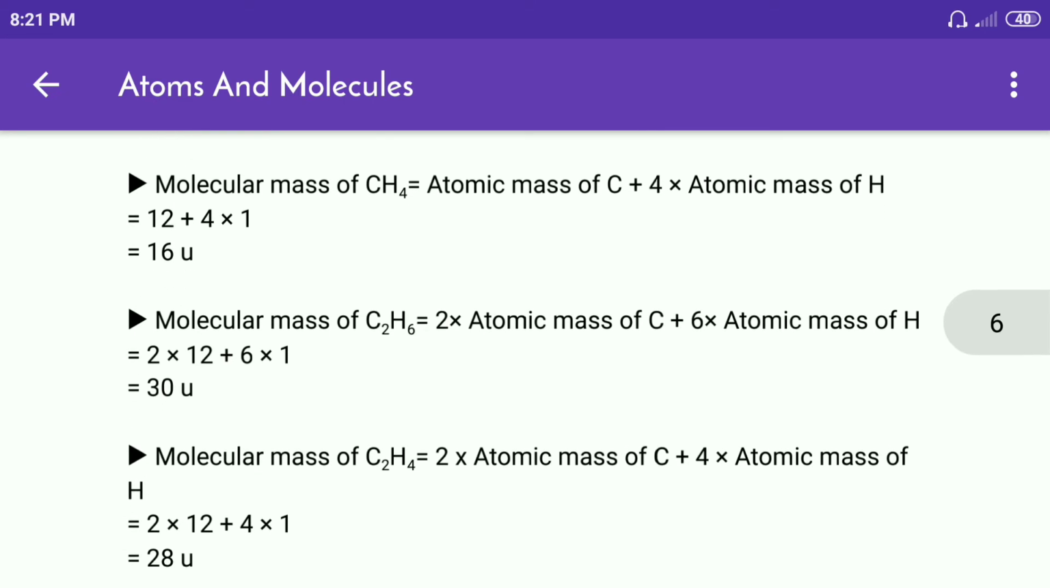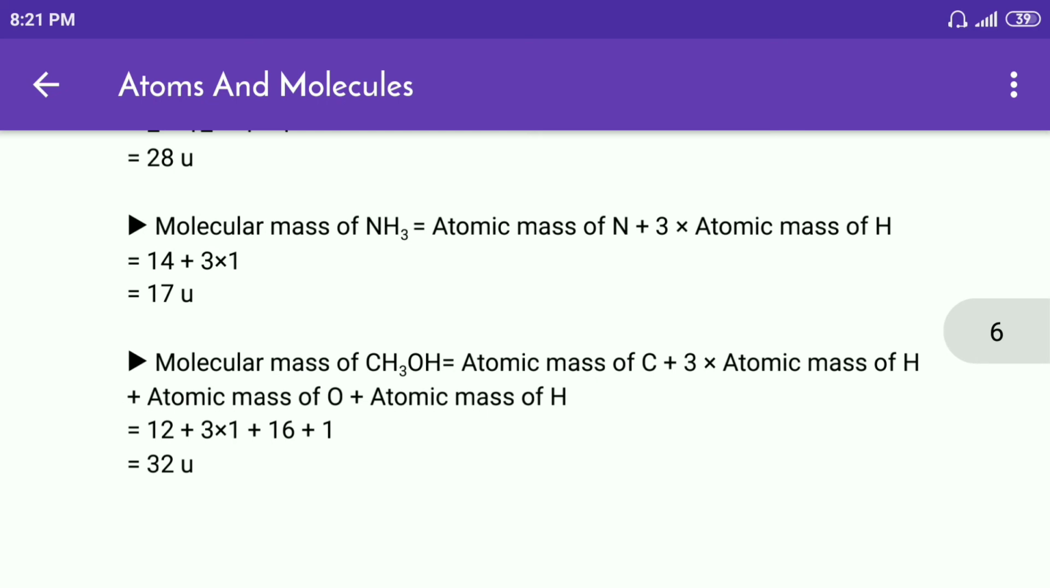Molecular mass of C2H4 is equal to 2 multiplied by atomic mass of C plus 4 multiplied by atomic mass of H is equal to 2 multiplied by 12 plus 4 multiplied by 1 is equal to 28 U. Molecular mass of NH3 is equal to atomic mass of N plus 3 multiplied by atomic mass of H is equal to 14 plus 3 multiplied by 1 is equal to